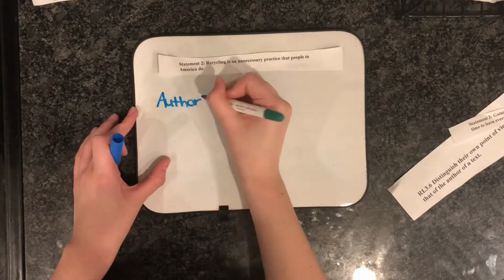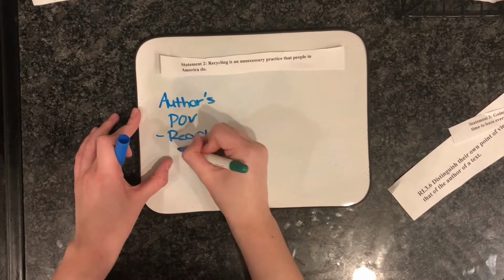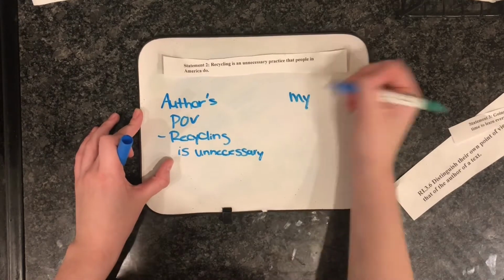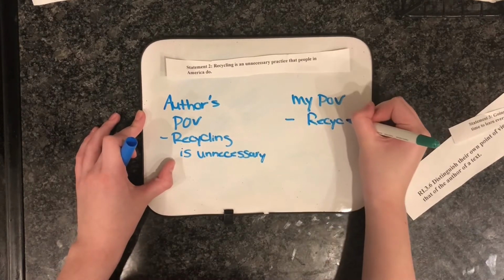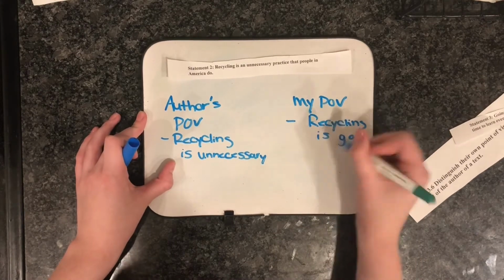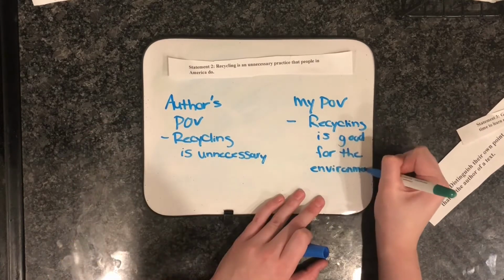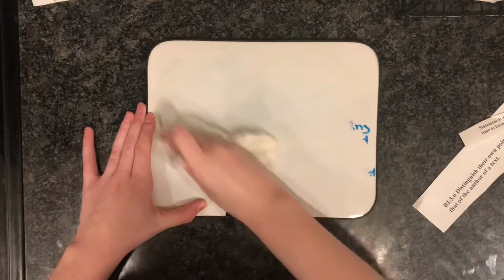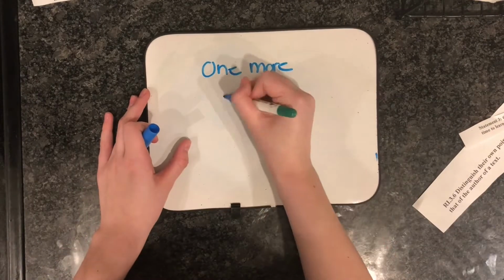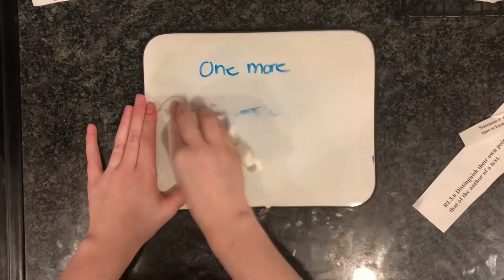All right, recycling is an unnecessary practice. So the author believes recycling is unnecessary. My point of view is different. I believe that recycling is very important because it's good for the environment. So my point of view is different from the author's. So let's do one more example.